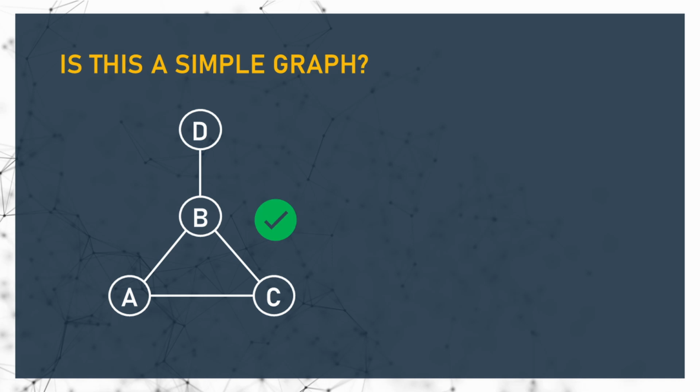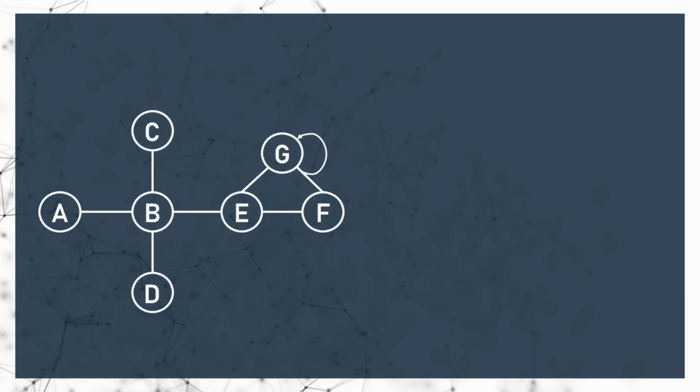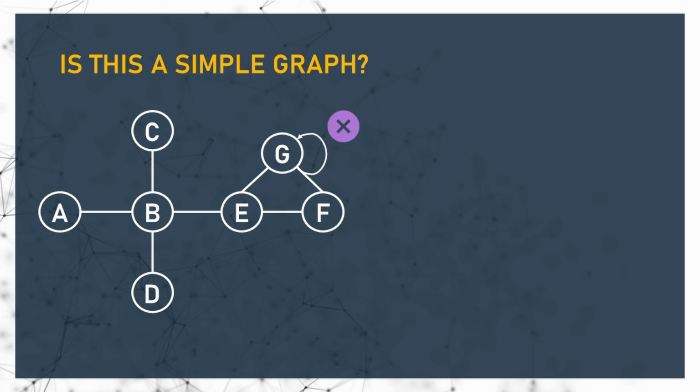This is a simple graph. The list of edges includes AB, AC, BC, and BD. Therefore, there are no loops or multiple edges. Let me show you another graph. Is it simple? The answer is no. As you can see, we have edge GG, which means that there is a loop in node G. This condition violates the definition of simple graphs.